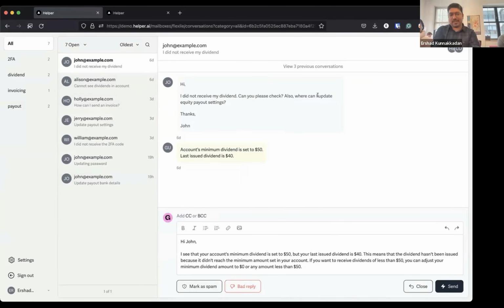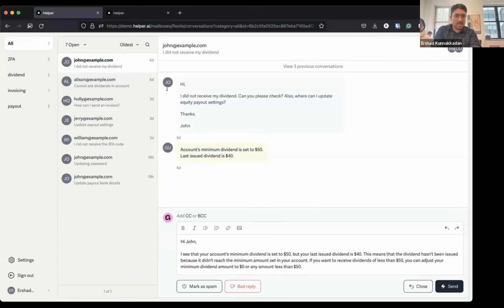So when Helper receives a query like this, Helper checks for information in 3 different places. The first place would be the account notes. So account notes is what we are seeing in the yellow background here. This is fetched from the connected application, in this case, Flexile. So it got information that the account's minimum dividend is 50 and the last issued dividend is 40. So that's probably why John did not receive that dividend. So that's one piece of information that Helper uses.